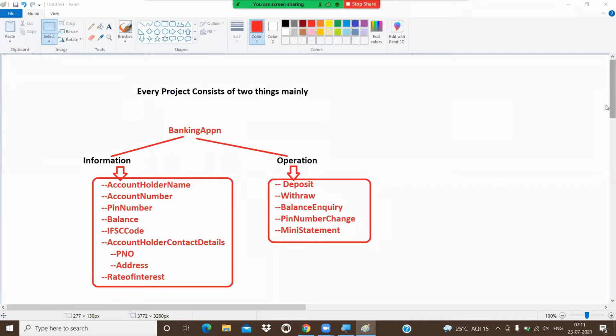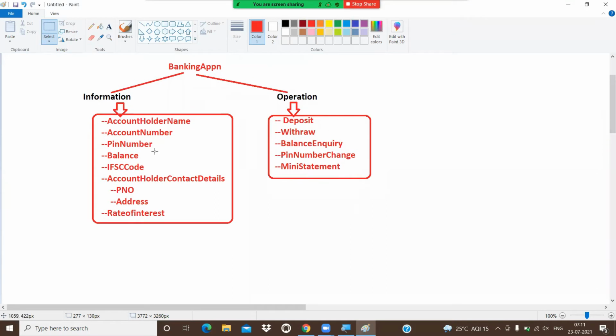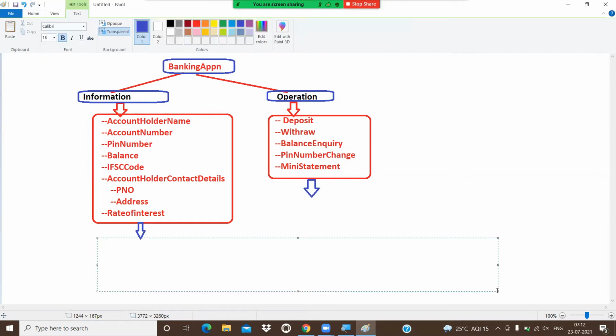So we are the Java learners. We have different programming elements. Mainly to work with the information and to work with the operations, we have two programming elements. What are those two programming elements? One is a variable, and the other is a method. To work with the information, we have a concept like a variable. To perform the operations, we have a concept like a method.